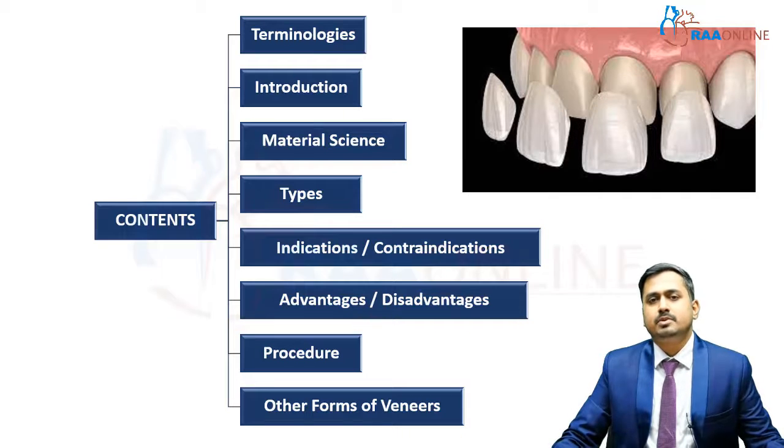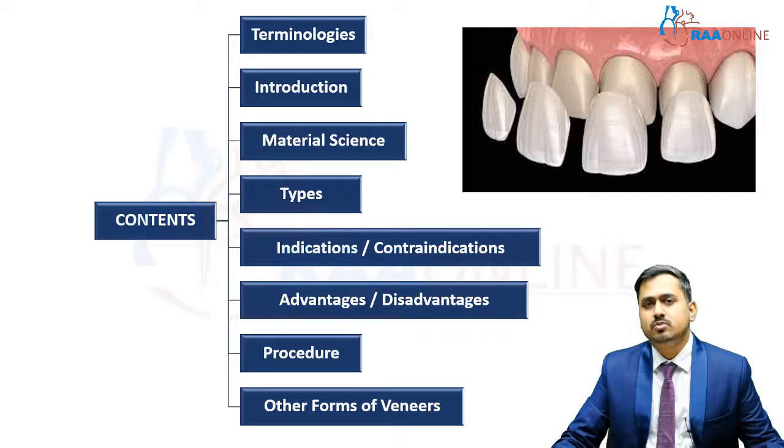The contents for today's topic: we'll discuss the basic terminologies involved, we'll have a brief introduction about what is aesthetic dentistry, then we'll move on to your veneers. We'll discuss the materials used, various types of veneers, indications and contraindications of veneers, advantages and disadvantages of this type of treatment, and various steps involved in the procedure of creating a veneer. Then we'll discuss various other forms of veneers and conclude the session with a discussion regarding your exam related topics.